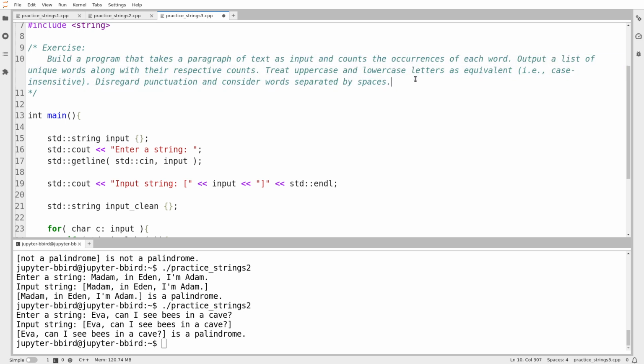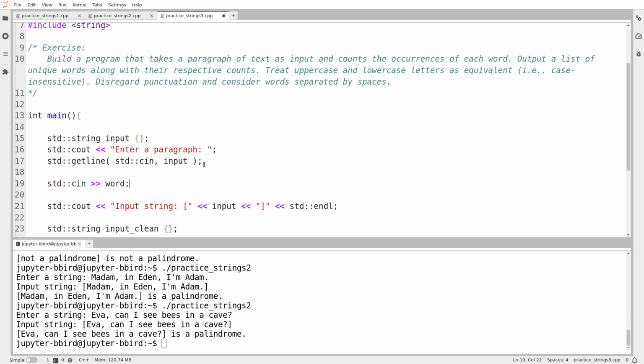So I could just tell the user, enter a paragraph, don't press enter. And then, until they get to the very end of the paragraph, they don't press enter. So the whole paragraph ends up as one long string. I think that's the way I'm going to start by interpreting it. And I guess I could do that, read it with getline, and then pull out every individual word. I could also read words individually using this notation here.